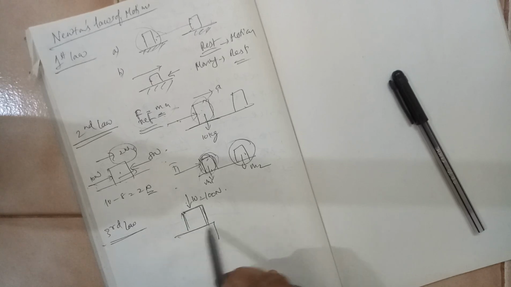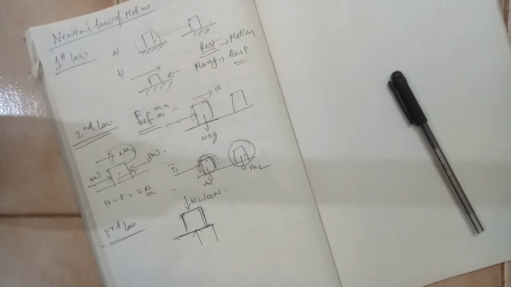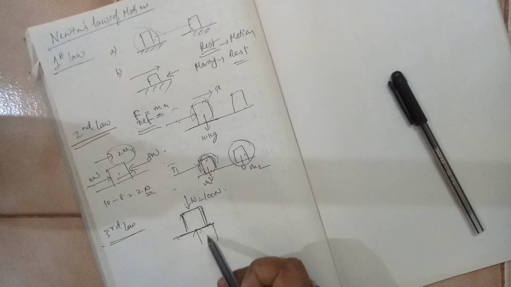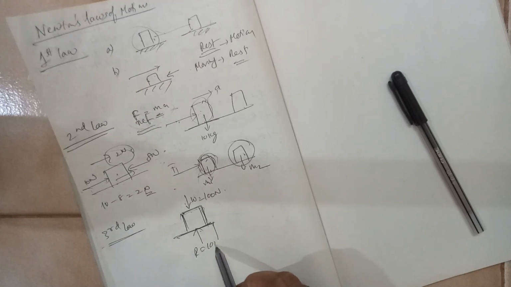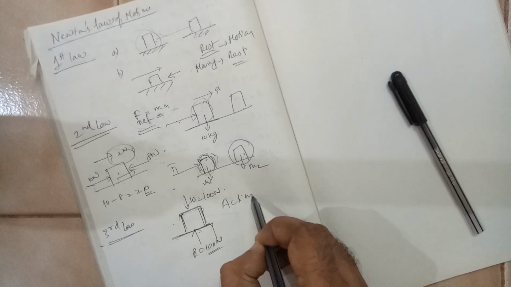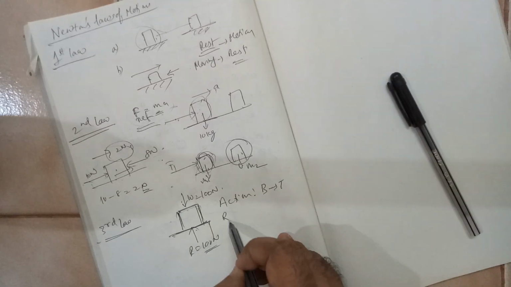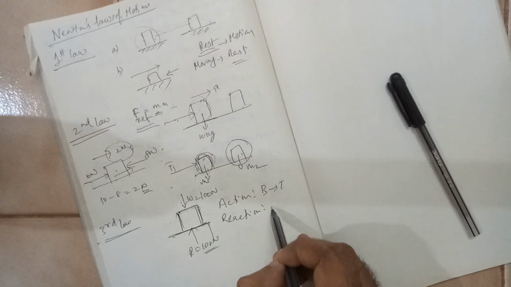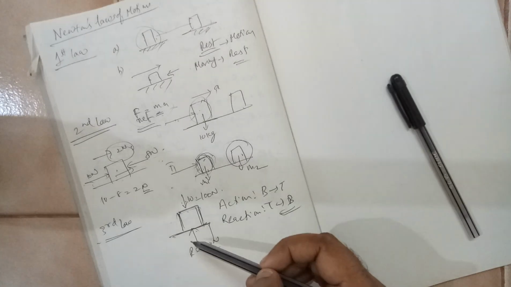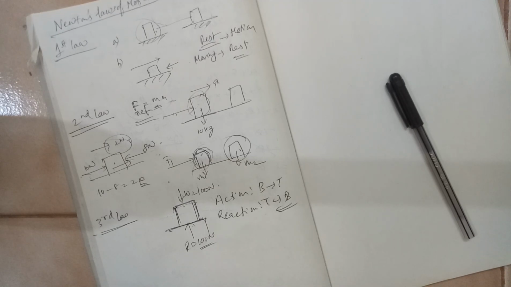Between the block and the table there will be a reaction developed. It will be equal and opposite, and in this case 100 Newton. Here the action is from block to table and the reaction is from table to block. They are equal and opposite, acting on two different bodies.